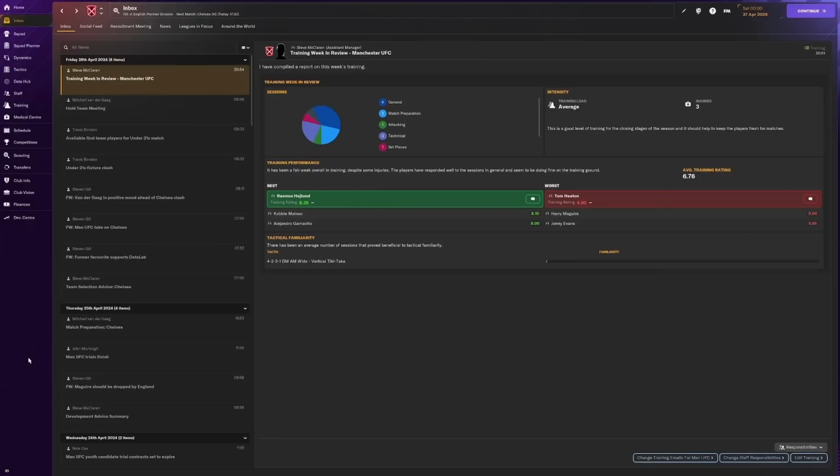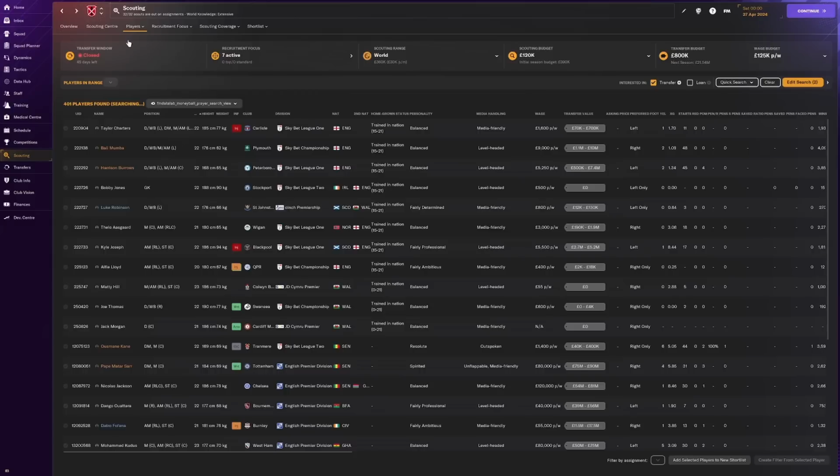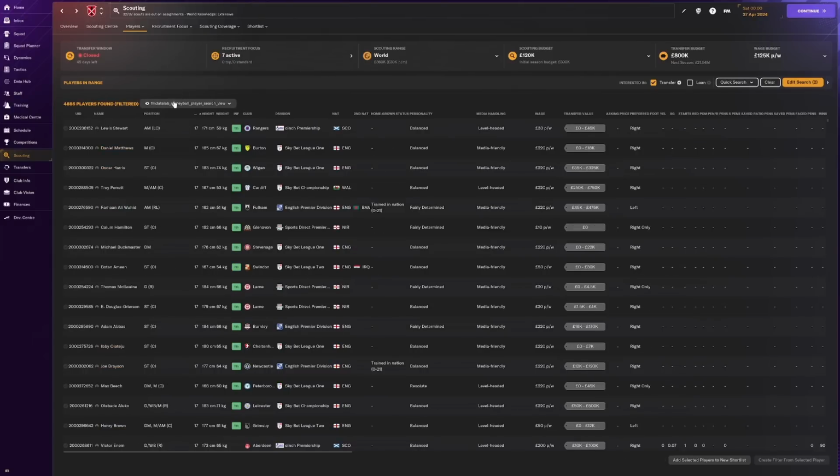I will just show a very basic example of how to do this on the player search screen, although the process is essentially the same on the other two screens. First off, go to the scouting screen once again, hover over the player tab and select players in range. Now it's important to double check here that you have the Moneyball view selected as the current view. Then click on the first player on the list to select them.